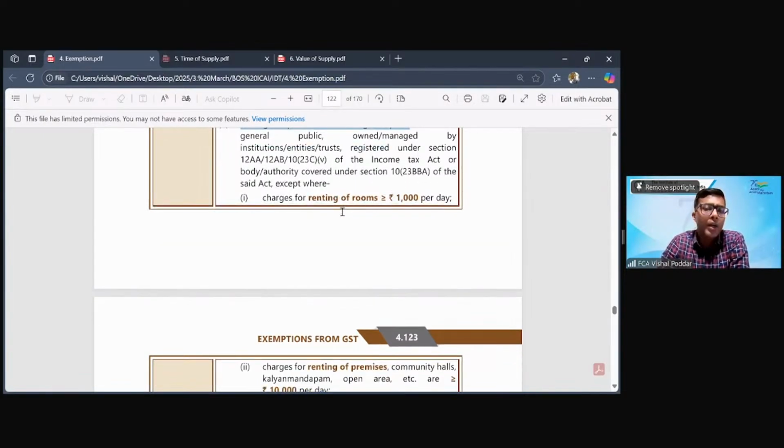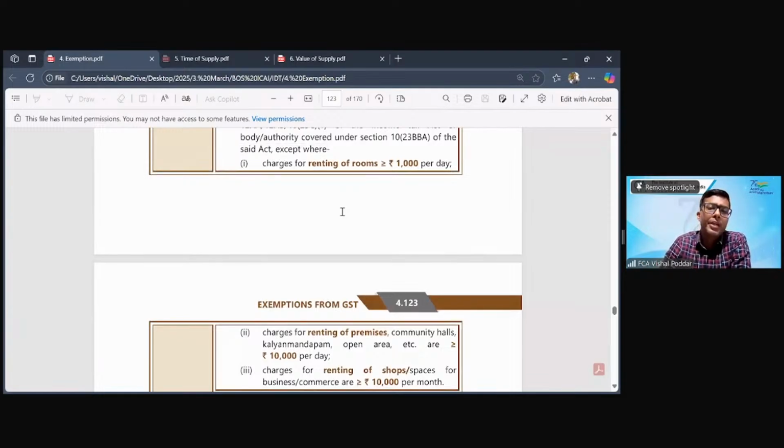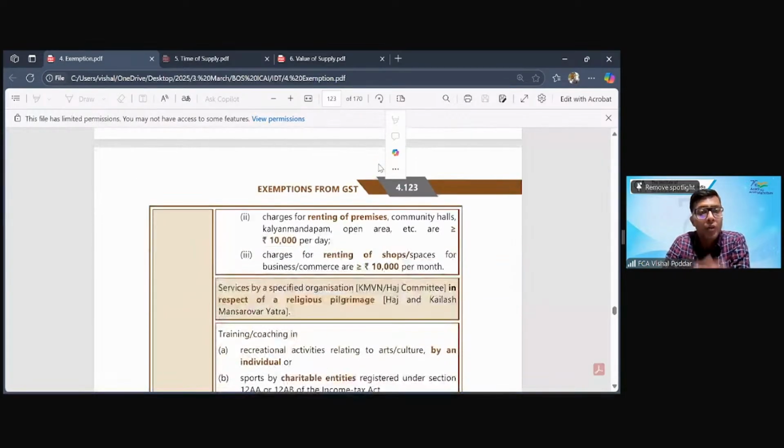And once this condition is satisfied, then the renting charges which you pay will be exempt up to a certain limit. What is this limit? It will be exempt if the amount is below 1000. It will be taxable if it is 1000 or more. So up to 999 per day. Now this is for what? This is for renting of rooms. So like the Dharamshala rooms, where we go and stay overnight when we visit some holy place.